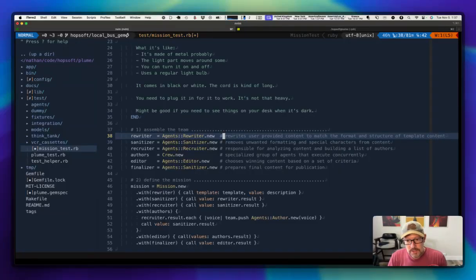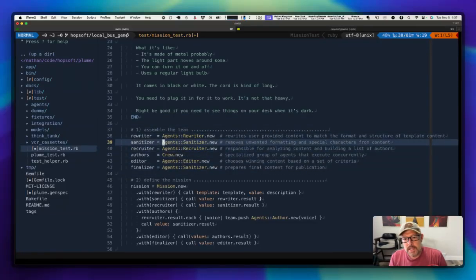However, none of these things are aware of each other. So my rewriter is my first agent, and it bears the responsibility of looking at the reference content and then looking at this boring description, rewriting that boring description in the basic type of structure that we saw on the reference content, but tailored for my description. So it's going to do that.